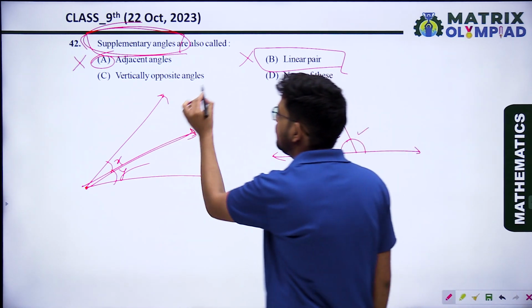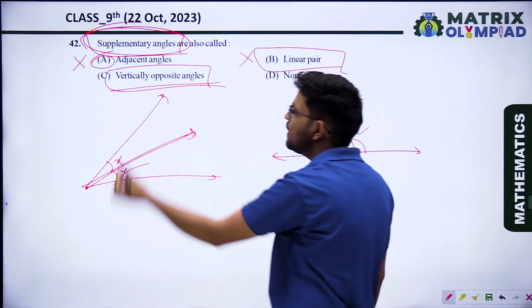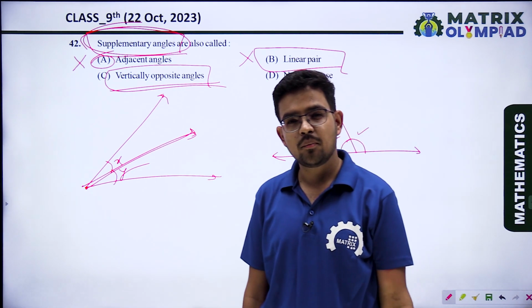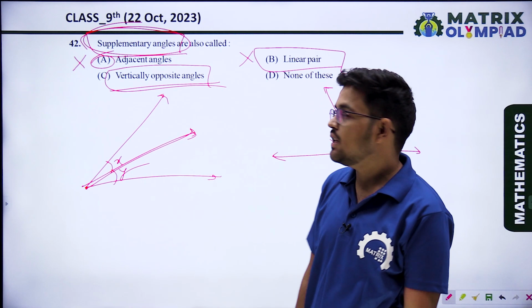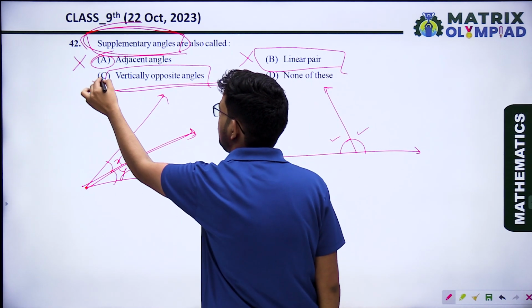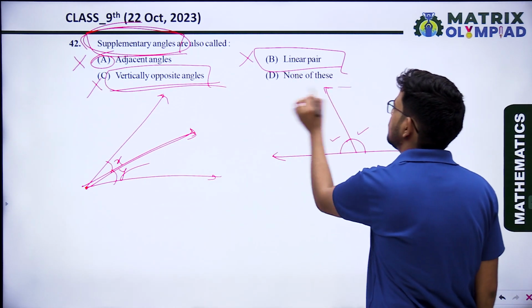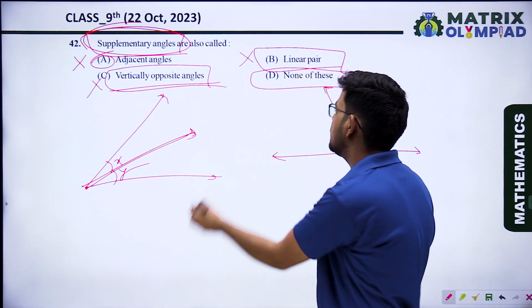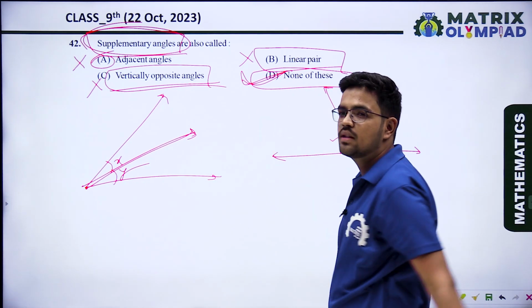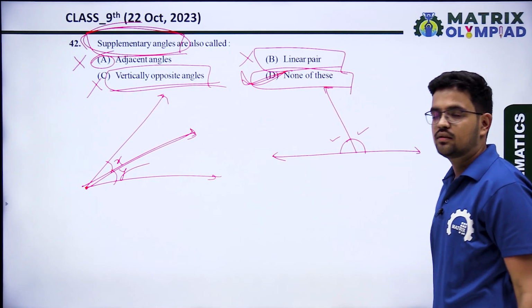Third is vertically opposite angles. Vertically opposite angles are always equal, but there is no need for the sum to be 180 degrees. So option C is also false. Option D, none of these. If A, B and C are all not the answer, then none of these is the correct answer. Option D is correct.